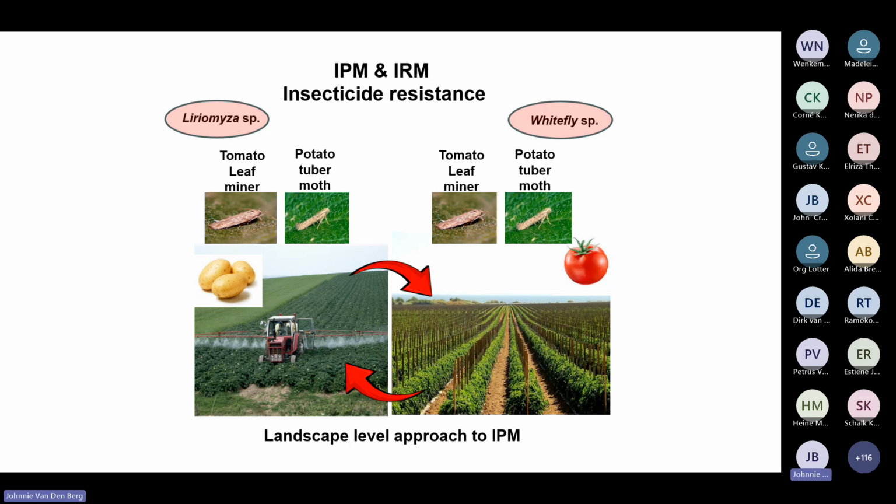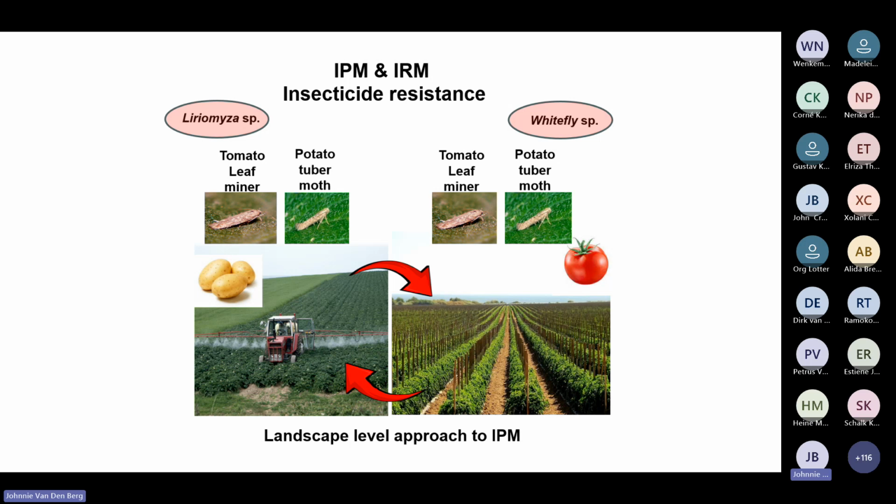And I said in the beginning, integrated pest management and insect resistance management go hand in hand. And we need to protect the chemistry that we have in the country. Terbufos was just banned, I think this week, last week, and there are many other insecticides or chemistry, fungicides included, that will not be available in a year or 2 from now. So if pests evolve resistance against more and more of these products, we will end up in a dire situation in a few years from now.